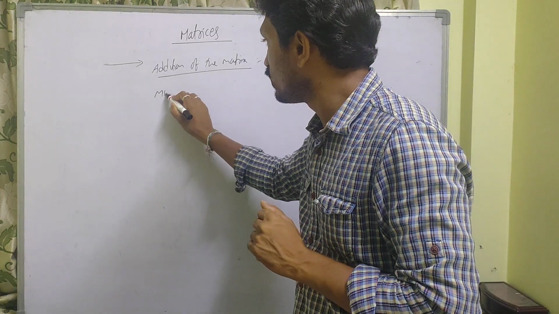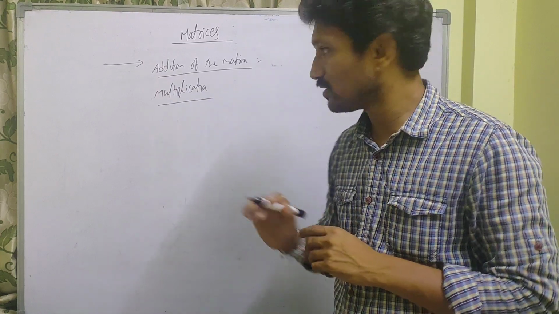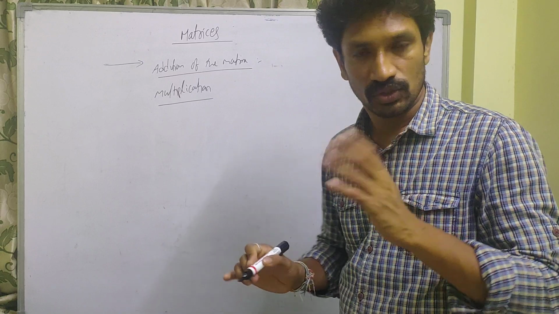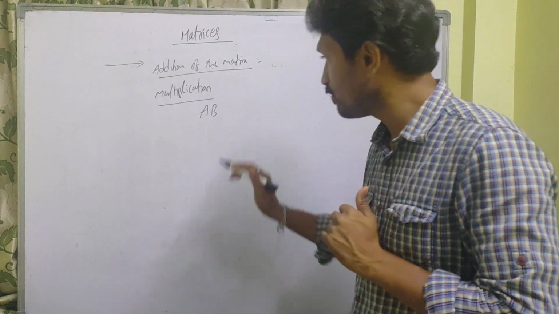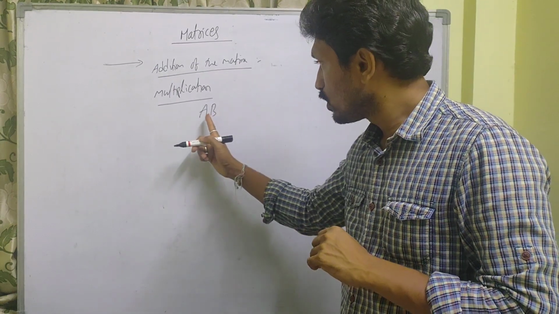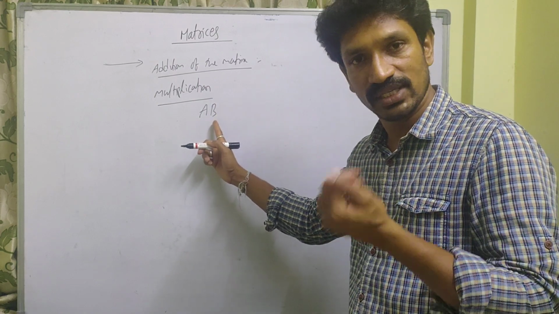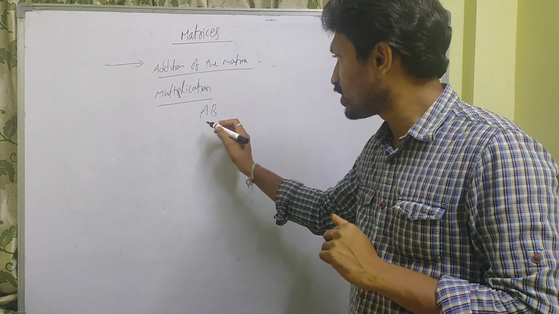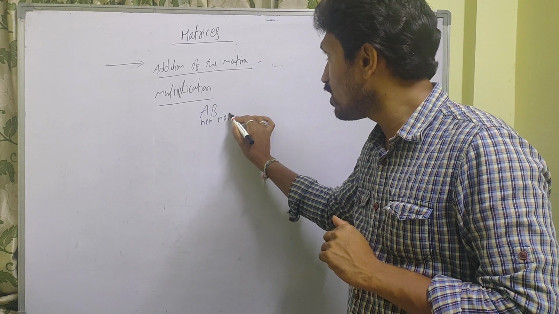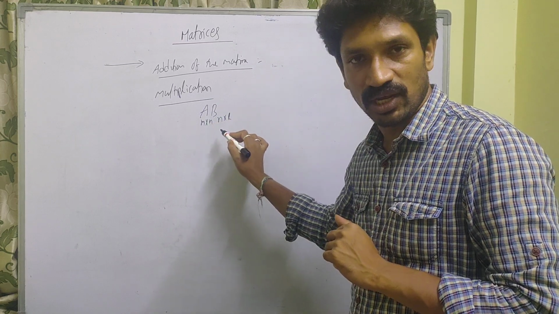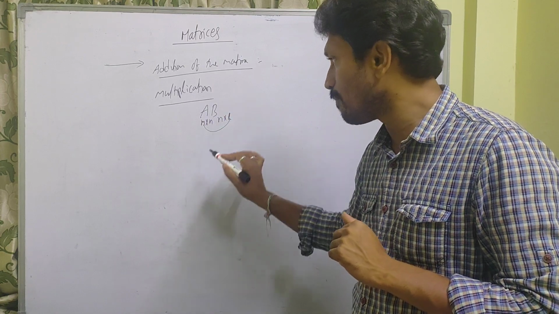Next, multiplication of matrices. Suppose you want to multiply A and B in this order, first matrix A, second matrix B. It is possible only when the number of columns in the first matrix A is equal to the number of rows in the second matrix B. Suppose the order of A is m by n and the order of B is n by l, then matrix multiplication is possible, and the order of the resulting matrix AB is m by l.